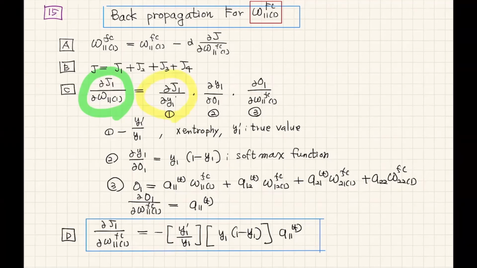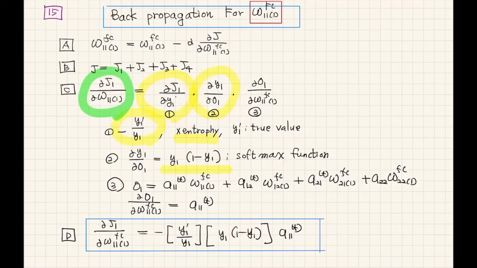That is the derivative of the cost function with the output function, the softmax output function, and usually it is a cross entropy function. And also the derivative of the softmax output function is Y1 times 1 minus Y1. Repeatedly we use this equation and this equation.